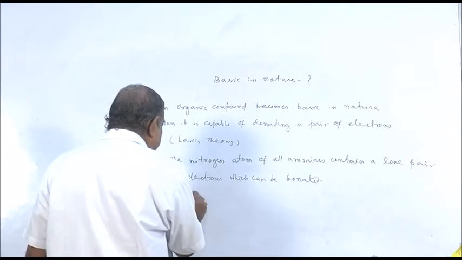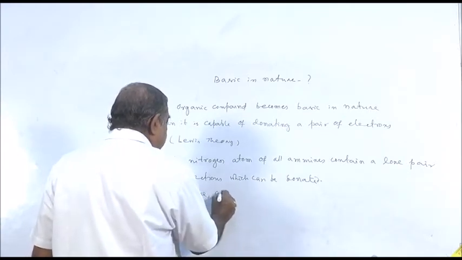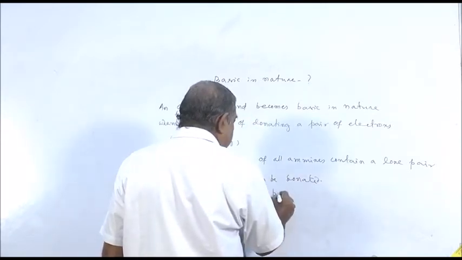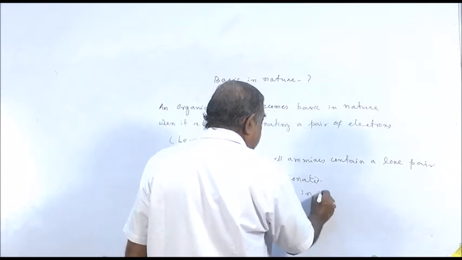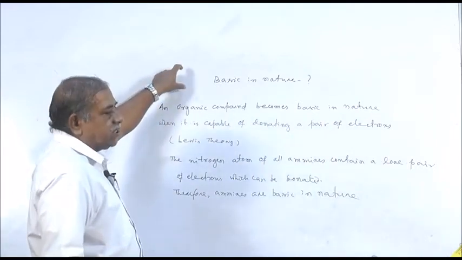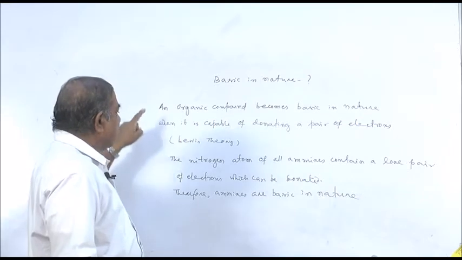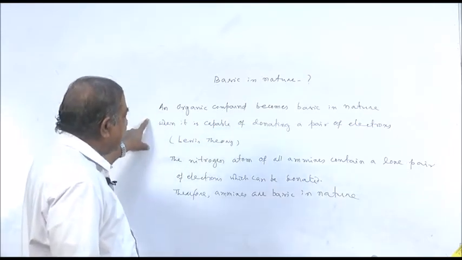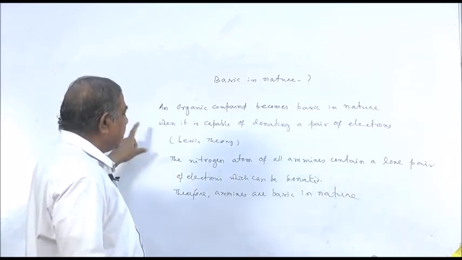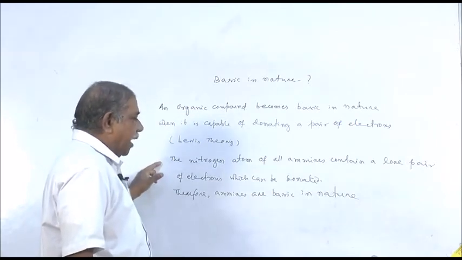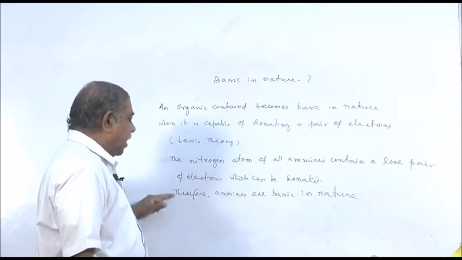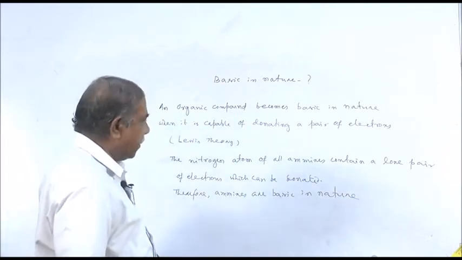Therefore, amines are basic in nature. So if the question asks why amines are basic in nature, you shall have to write these things. An organic compound becomes basic in nature when it is capable of donating pair of electrons. That is according to Lewis' concept of acid and base theory. The nitrogen atom of all amines contain a lone pair of electrons which can be donated. Therefore, amines are basic in nature.